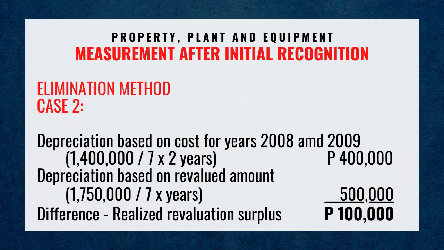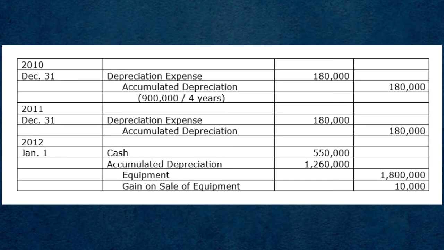Depreciation based on cost for years 2008 and 2009: 1,400,000 over 7 times 2 years is 400,000 pesos. Depreciation based on revalued amount: 1,750,000 over 7 times 2 years, 500,000 pesos. Difference, realized revaluation surplus is 100,000 pesos.